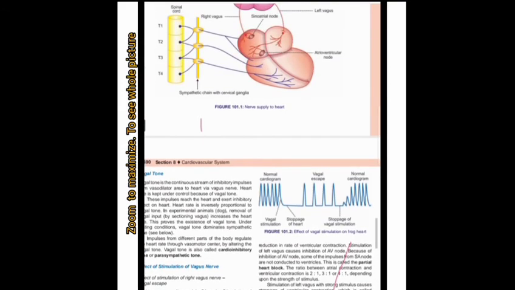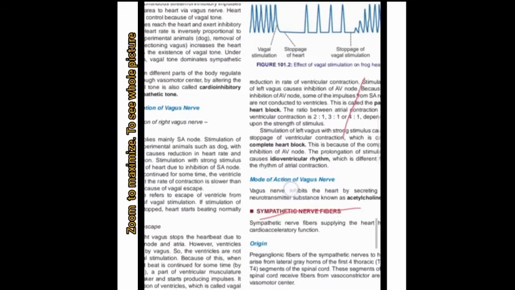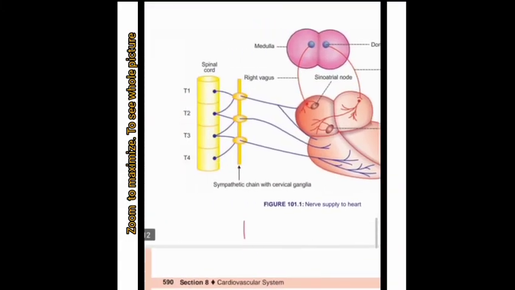So we discuss the origin of the sympathetic nerve fiber. Here the author says that the preganglionic nerve fibers of the sympathetic system arise from the lateral horn of the T1 to T4 spinal segments. These segments receive nerve fibers from the vasomotor and vasoconstrictor area. From this figure you can see the spinal cord.